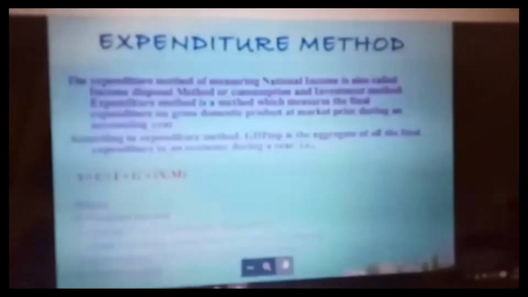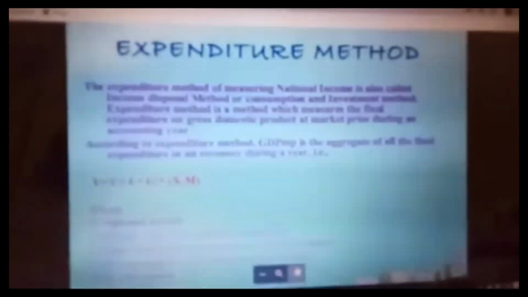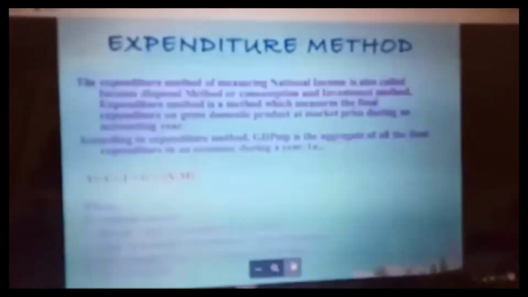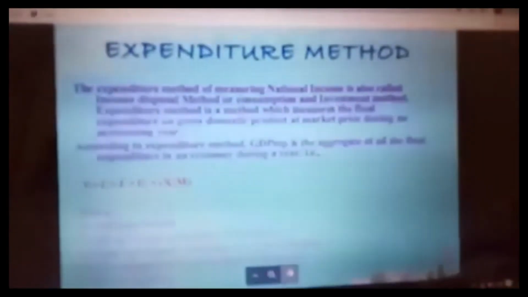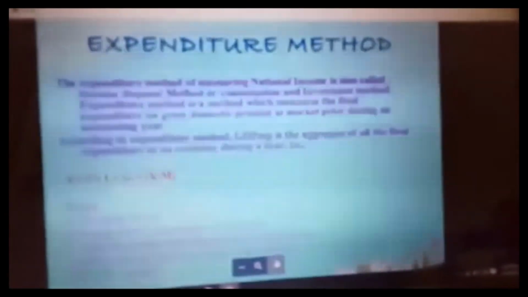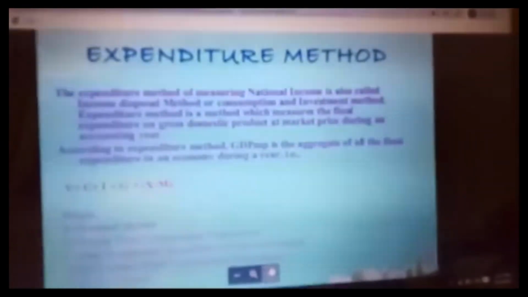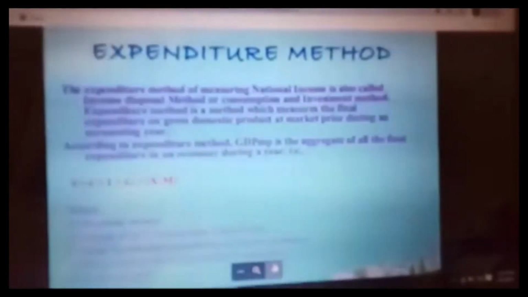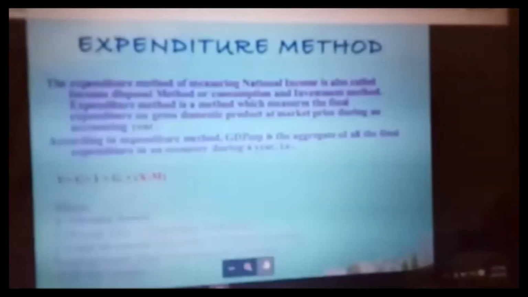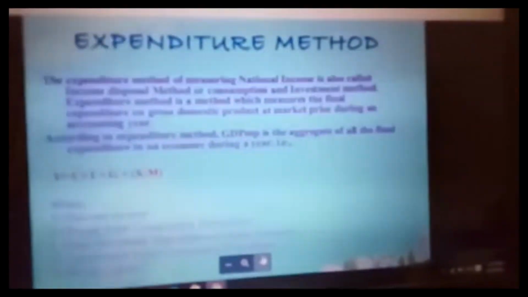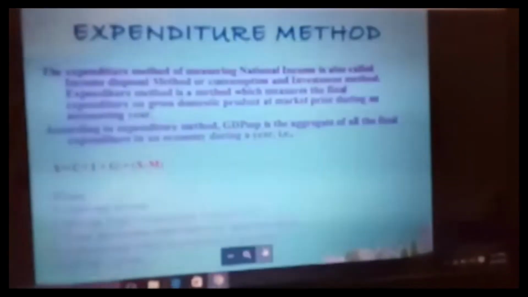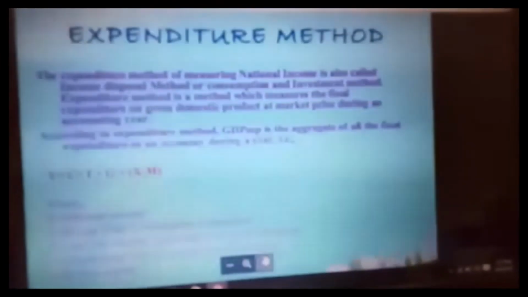First thing is expenditure on second-hand goods. Second one is the purchase of shares and bonds in the secondary market. Third one is transfer payment. Fourth one is expenditure on intermediate goods. For example, farmers' spending on seeds and fertilizer is not considered as expenditure under this method.